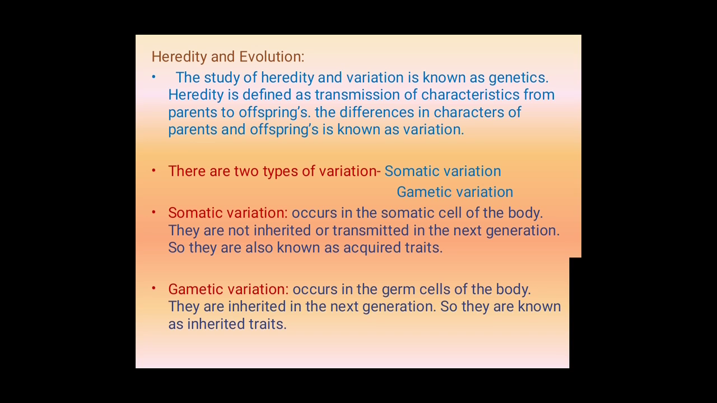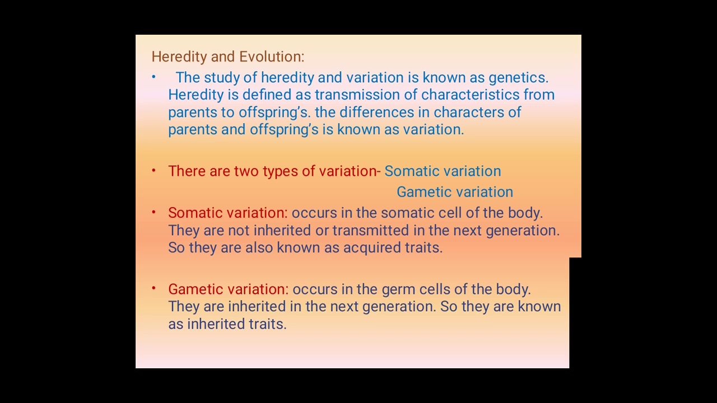Somatic variation occurs in the somatic cells of the body. Here somatic cells means external body character, occurring in the body cells of the body. They are not inherited or transmitted to the next generation. These body characters are not transmitted from the parents to their offsprings. So they are also known as acquired characters. They are not inherited from the parents or pre-existing cells. These are the acquired traits.